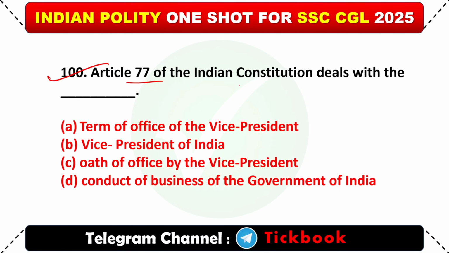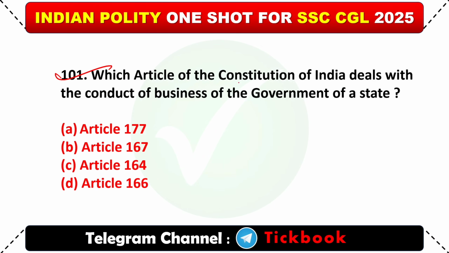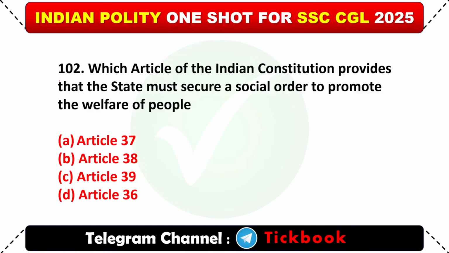100. Article 77 of the Indian Constitution deals with the? Option D, conduct of business of the Government of India. 101. Which article of the Indian Constitution deals with the conduct of business of the Government of a state? Option D is the right answer, Article 166.